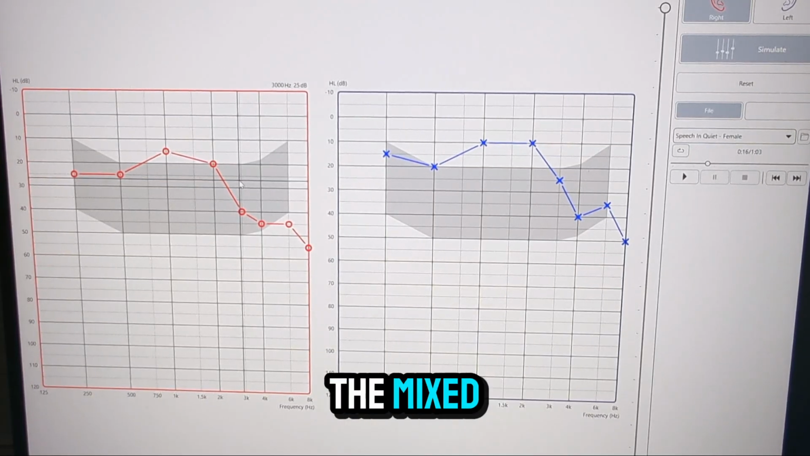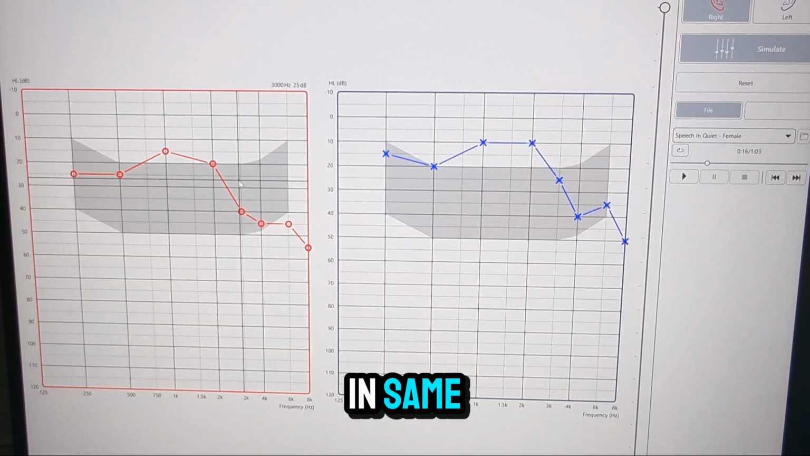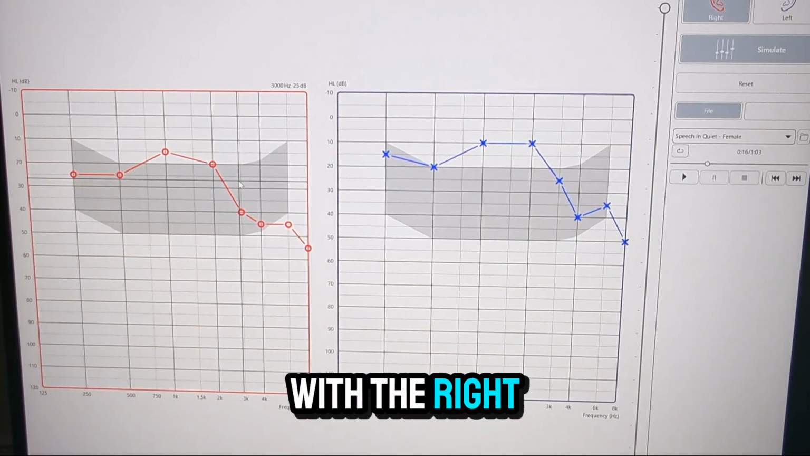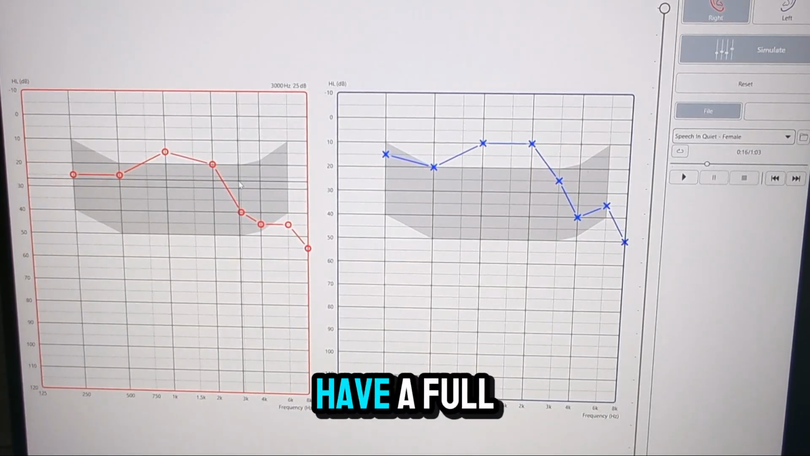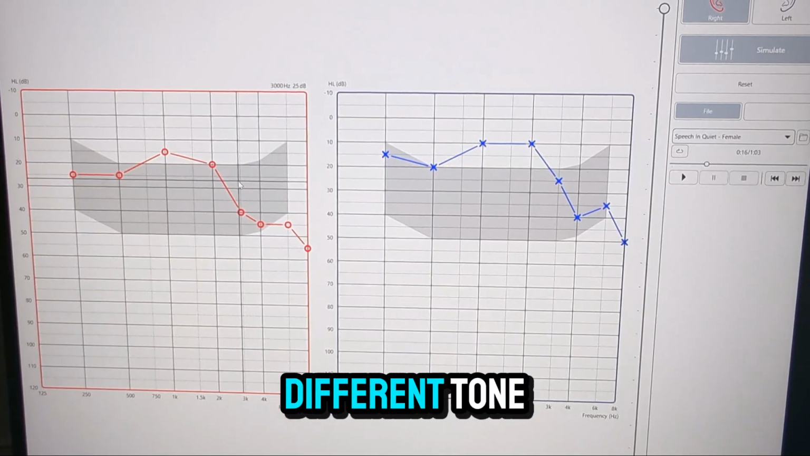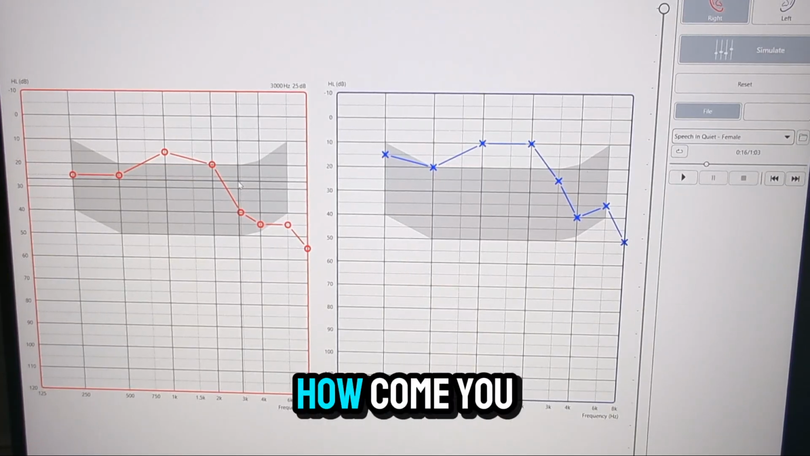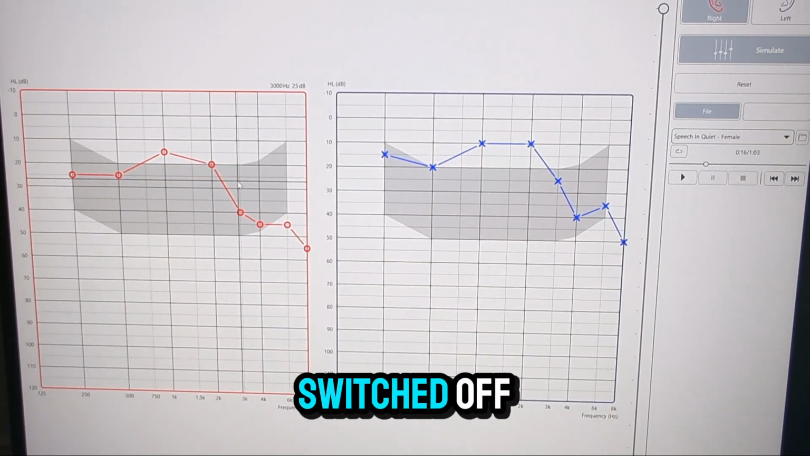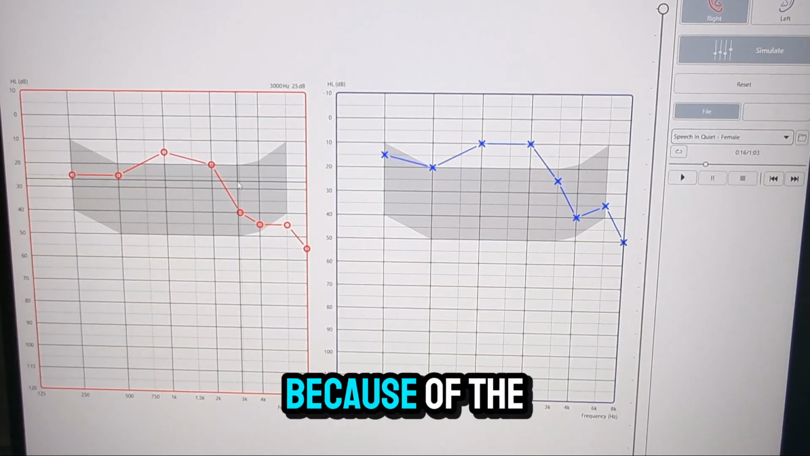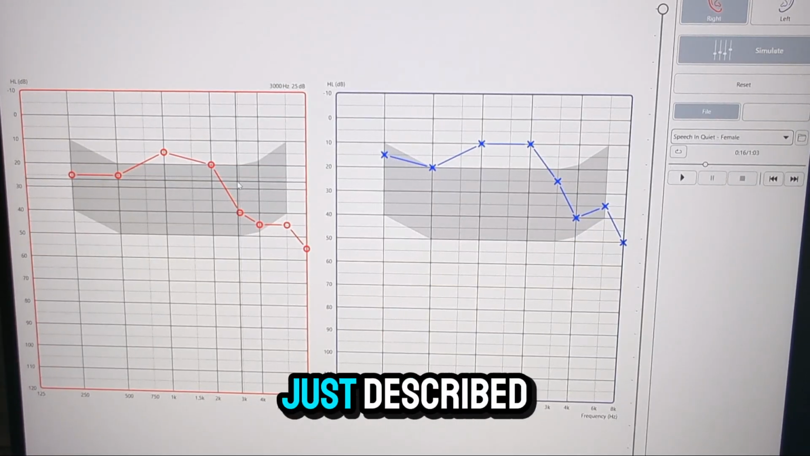And the mixed bag will be that if that same individual is in a quiet room, with the right tone of voice in front of them, they will have a full-on conversation. But when it's a different tone, you just think, what's going on there? How come you suddenly switched off? But it's because of the way the simulation has just described.